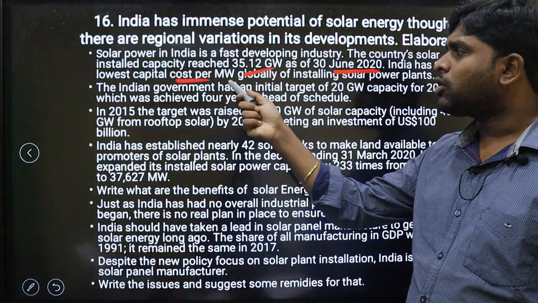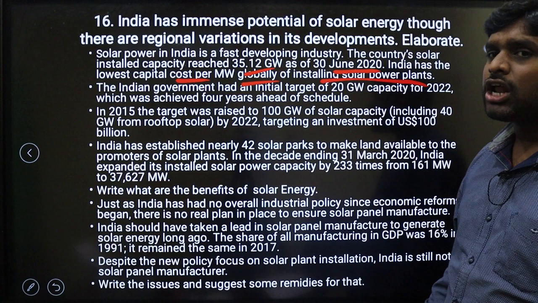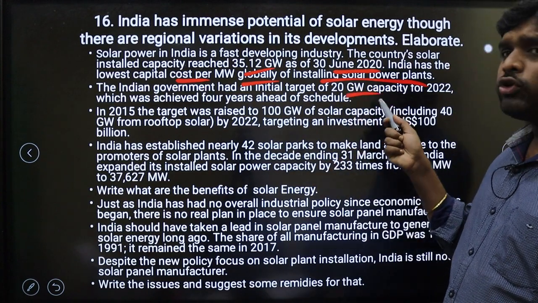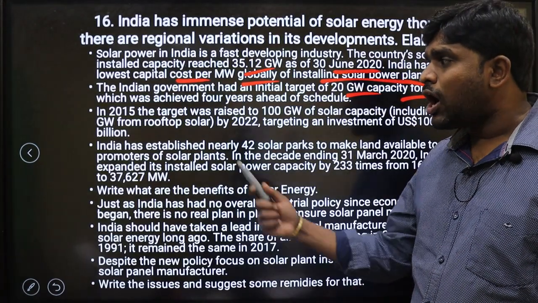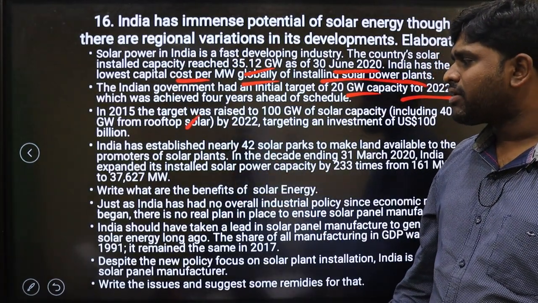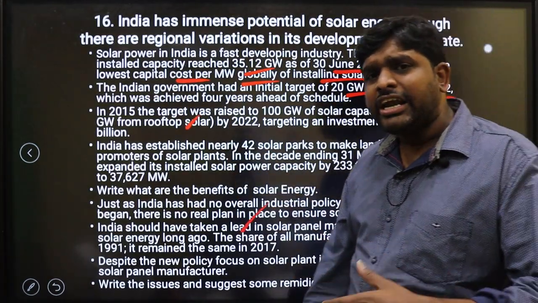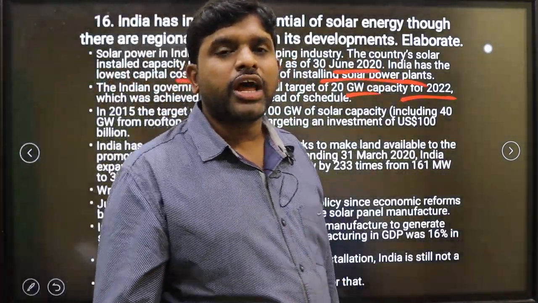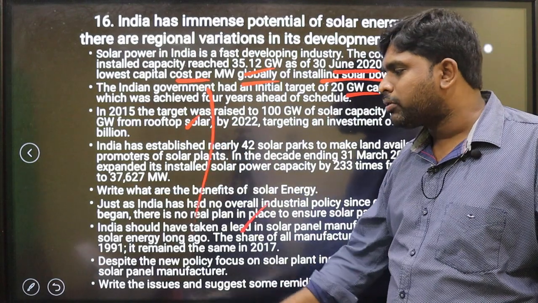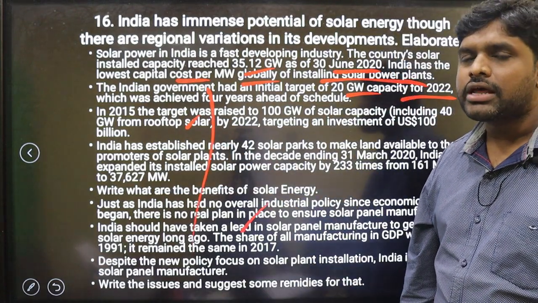India has the lowest capital cost per megawatt globally of installing solar power plants. We had a target of 20 gigawatts by 2022 and a National Solar Mission. So how the rooftop solar model we are having, and how we are integrating with the tropical countries for the sake of production of solar power, factual points you have to mention. These all points should be there in your answer.